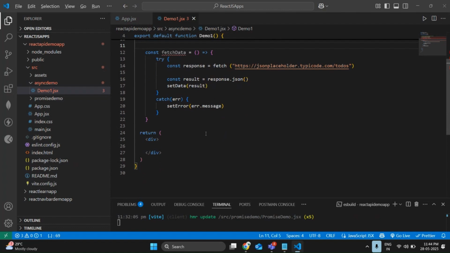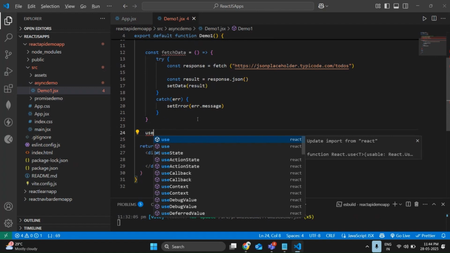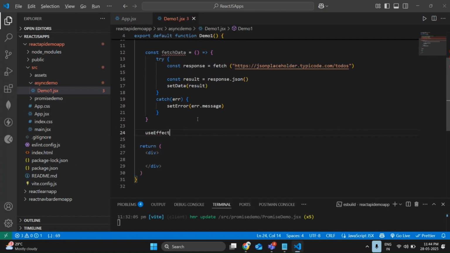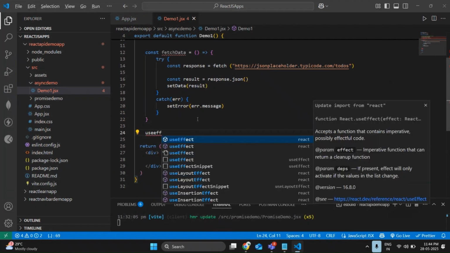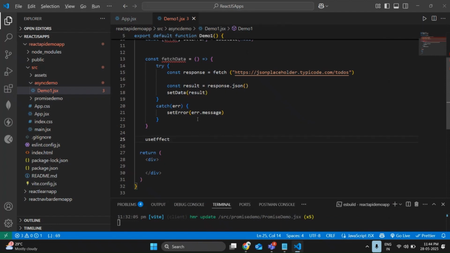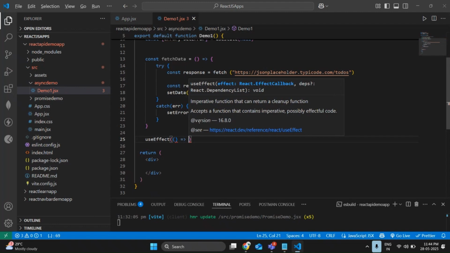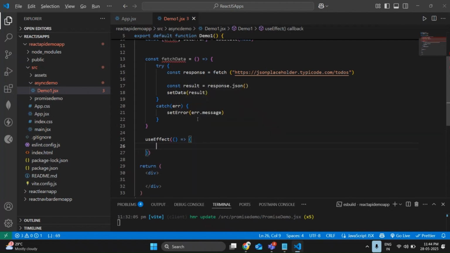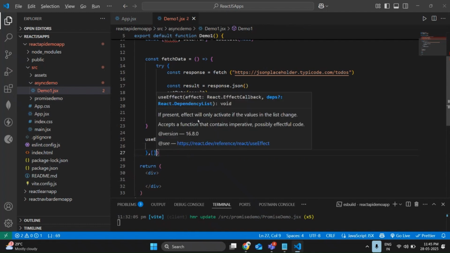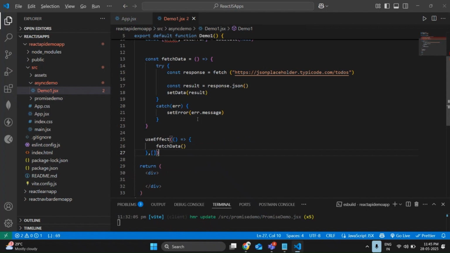Okay, so let me call this fetchData function. useEffect of arrow function with braces, done. Let me call fetchData here. Done as of now.